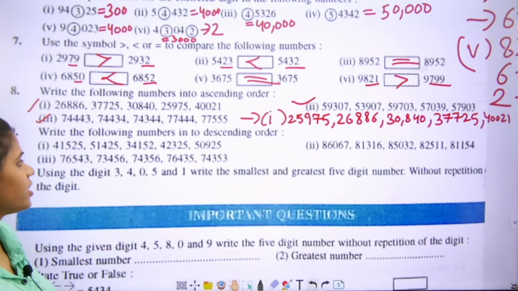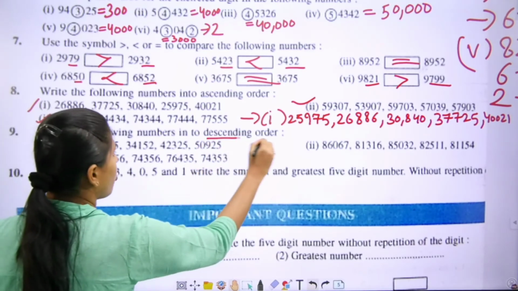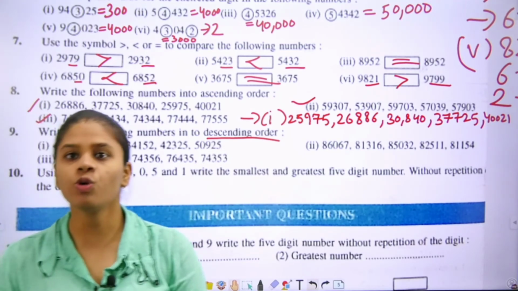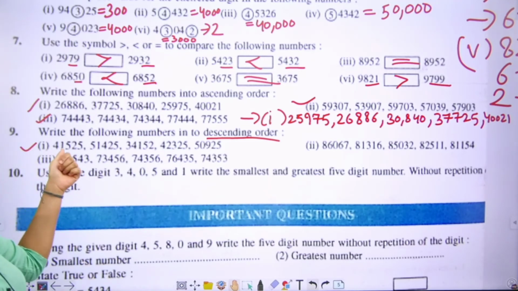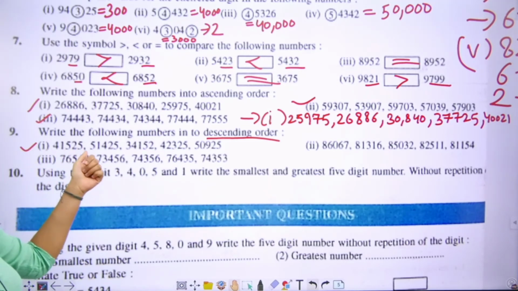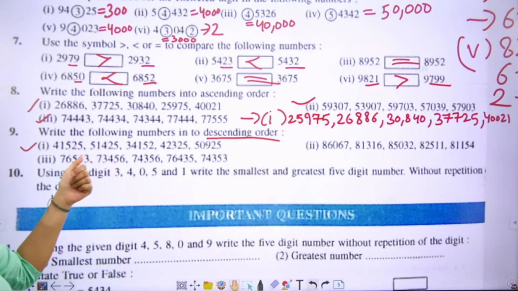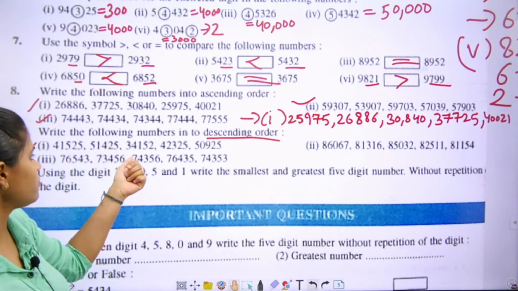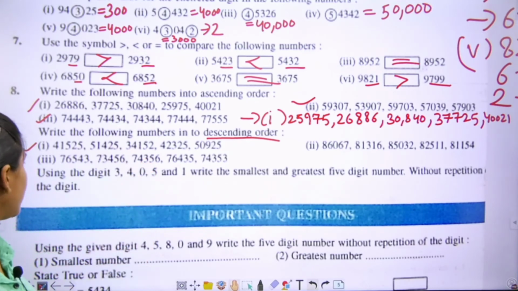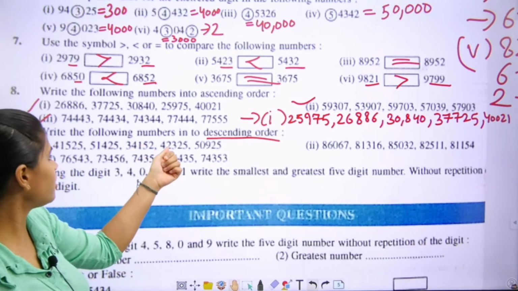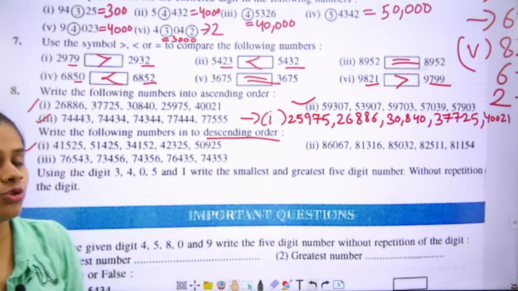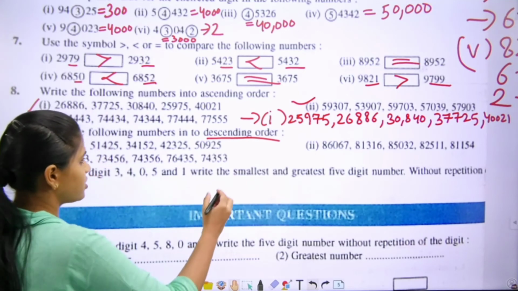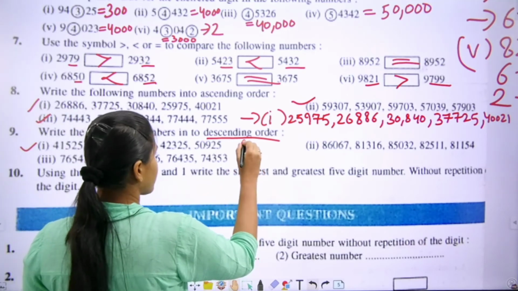Write the following numbers into descending order. Now we have to write the descending order. It means greatest to smallest. Let's start with the first one. 41,525. Then 51,425. Then 34,152. Then 42,325. Then 50,925. We have to start from the greater number. Let's start from the first part.